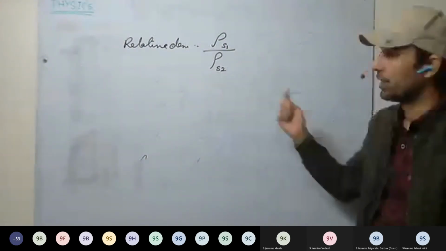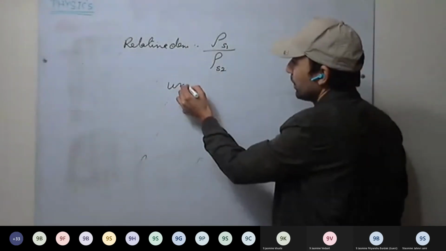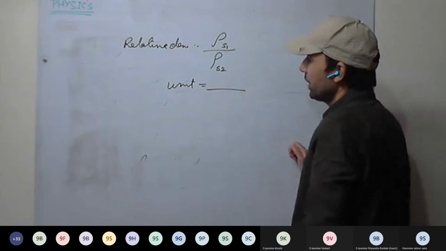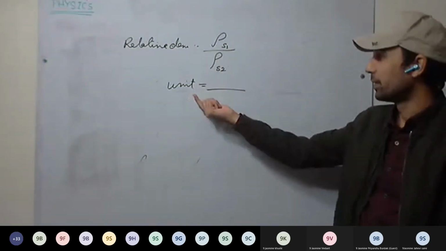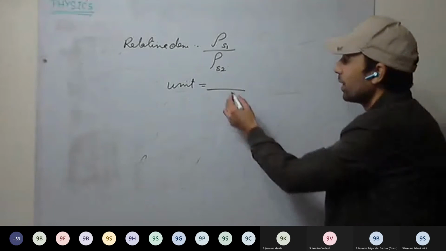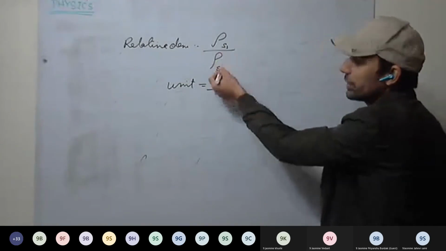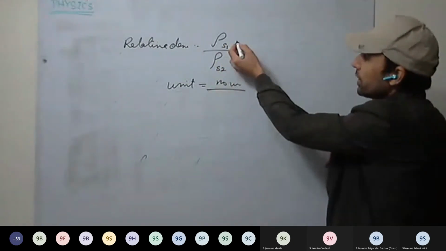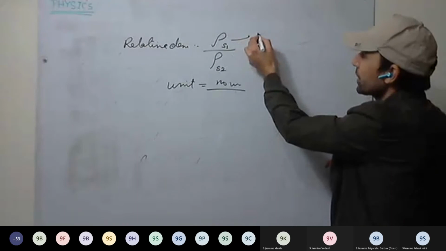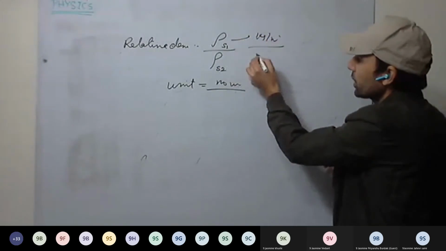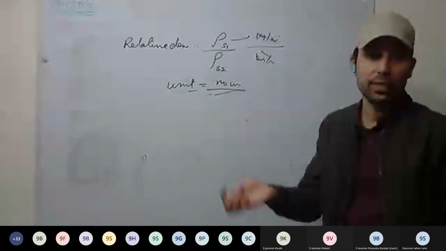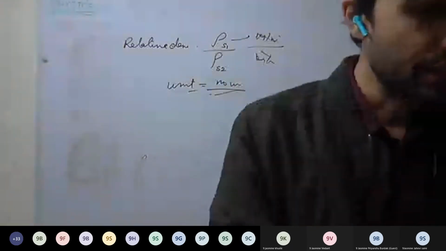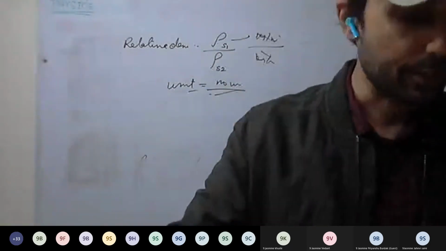What will be the unit of relative density? It has no unit because it's a ratio. For example, if one density is in kg per meter cube and the other is also in kg per meter cube, they get cancelled. So there is no unit of relative density. Next we'll discuss this in the next chapter.